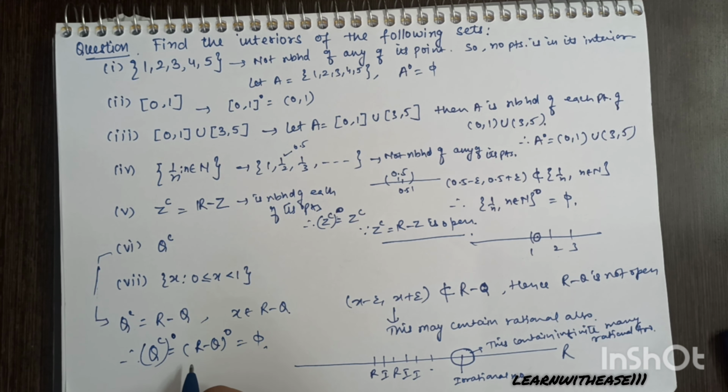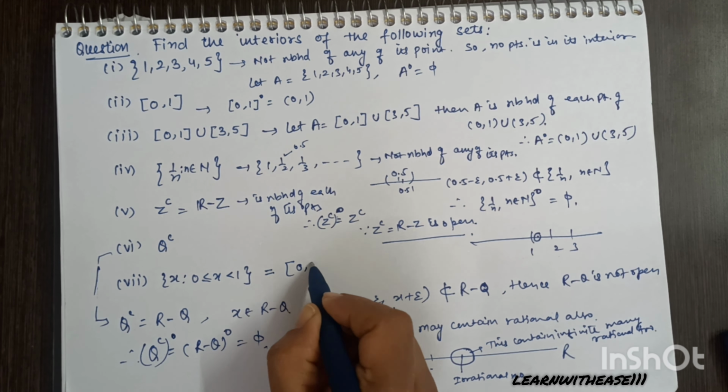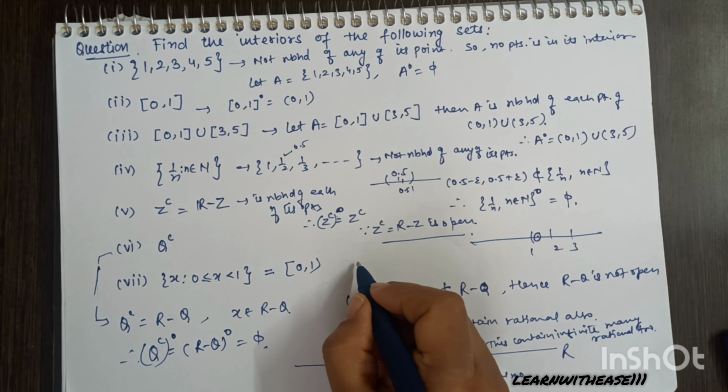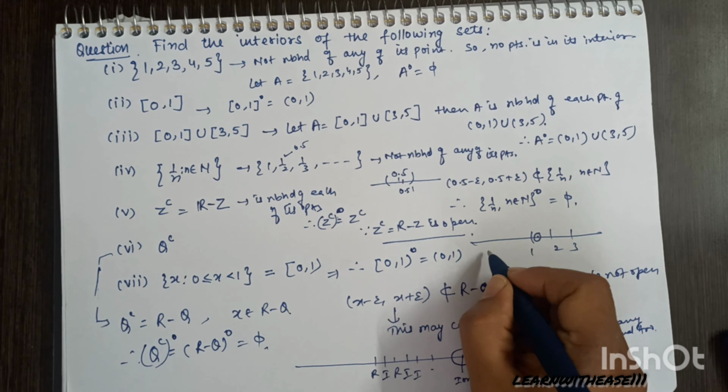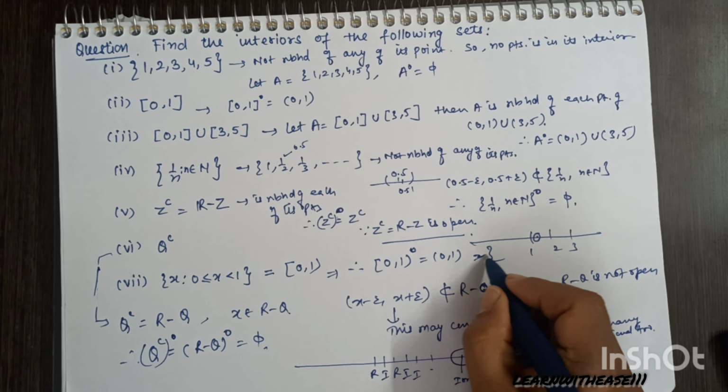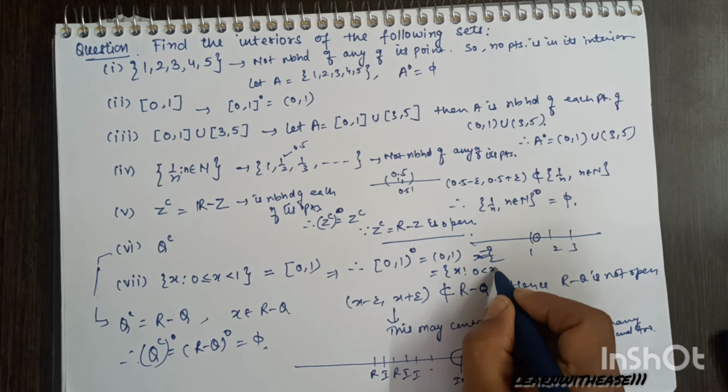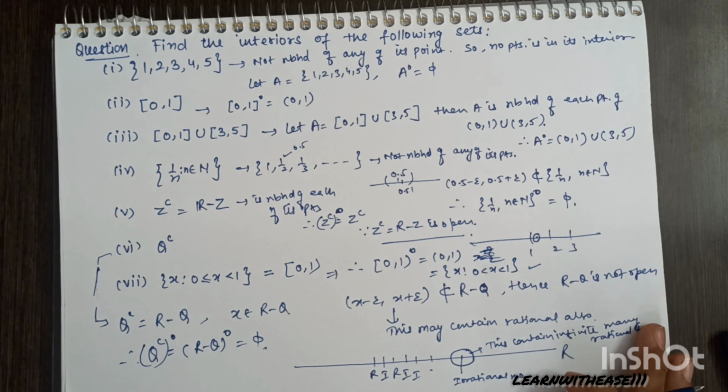For the last part, if you simplify, this will be closed at 0 and open at 1, and the interior will be the open interval 0 to 1. So compiling in the same way as the question, it contains x such that 0 less than x less than 1.